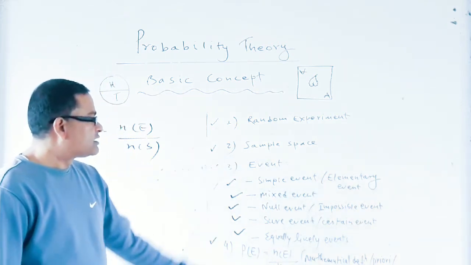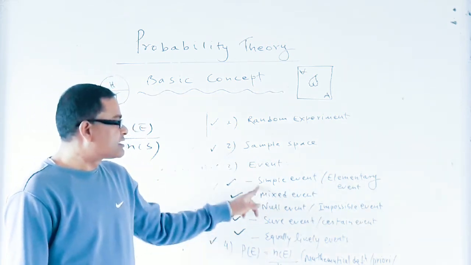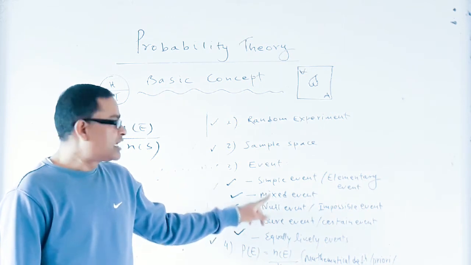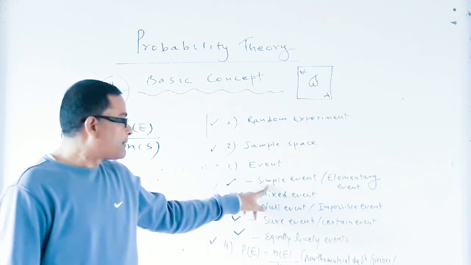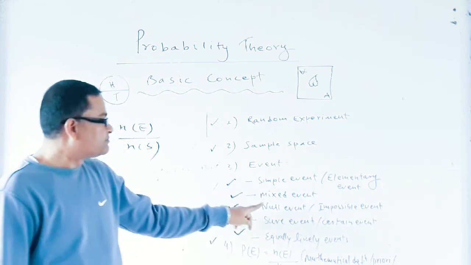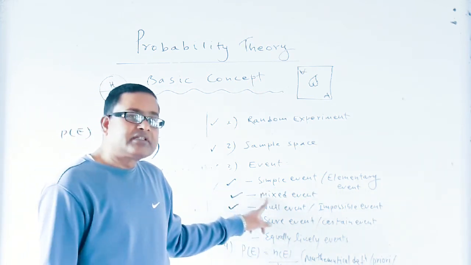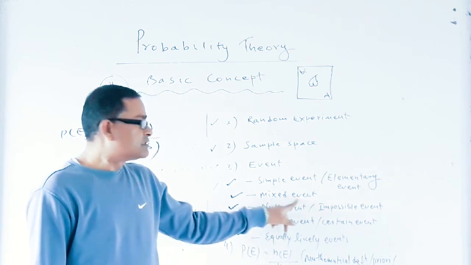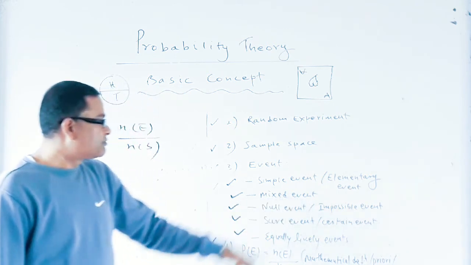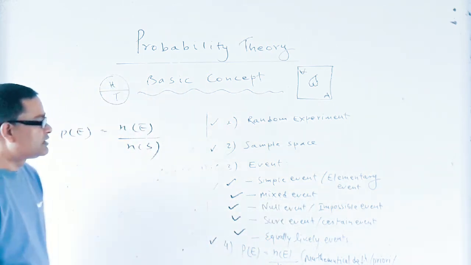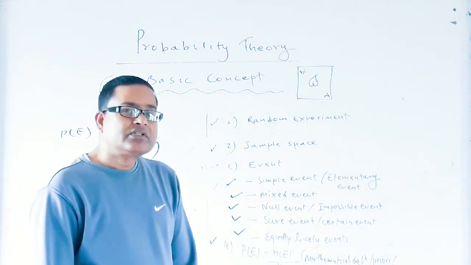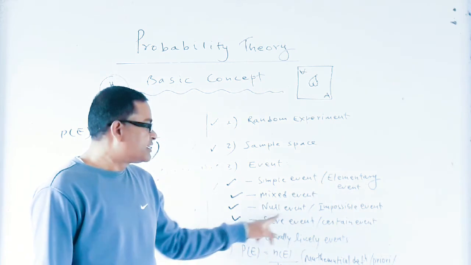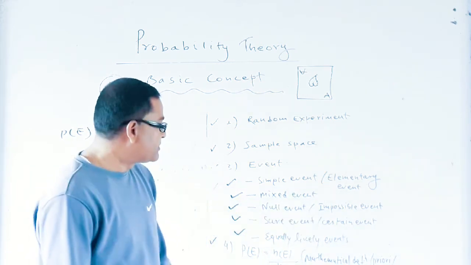And we discussed the different types of events. A simple event is an event having only one element. An event having more than one element is called a mixed event. Null event: the event which does not contain any element is called a null event or impossible event.